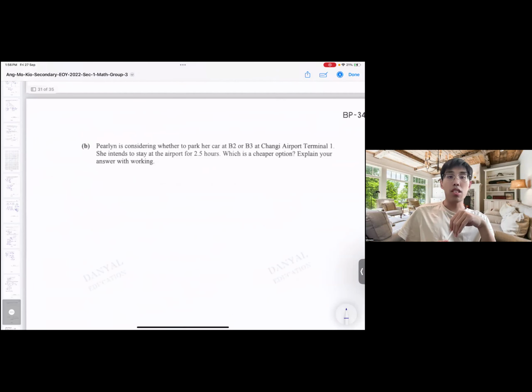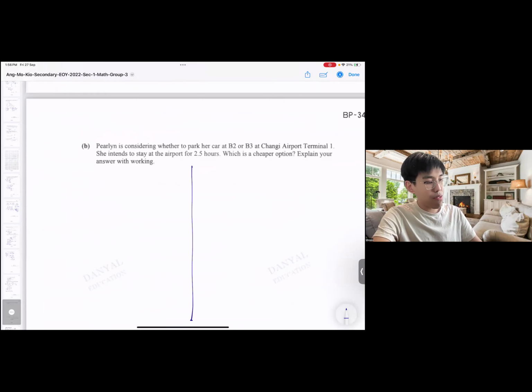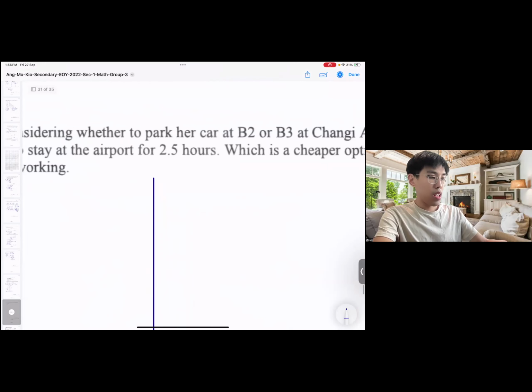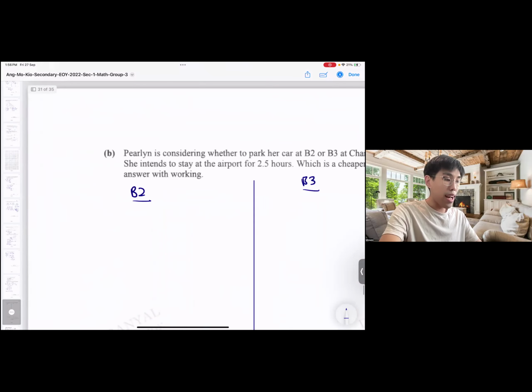Next, Pearlyn is considering whether to park at B2 or B3. She intends to stay for 2.5 hours. Which one is the cheaper option? Explain your working. So we need to consider 2 cases. One is B2, one is B3. We need to work out both and compare. Okay, so I'll just divide this paper in half. This side is B2. This one is B3. Okay, so 2.5 hours.